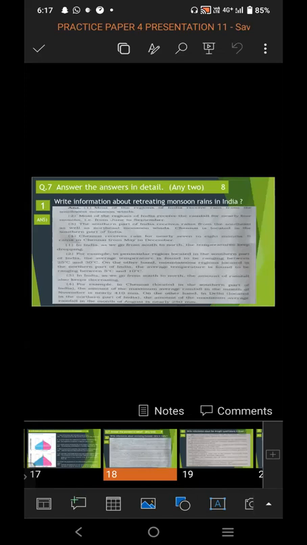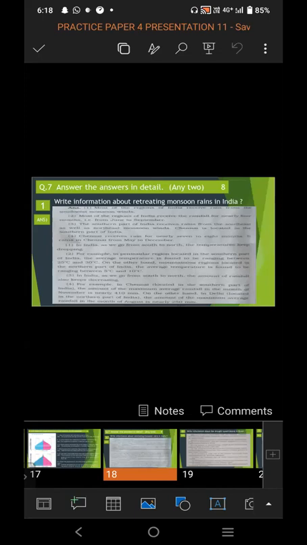So this is what you have to write for the retreating monsoon in India. The answer should be detailed yet brief. Every important point should be included in the answer. It should be related to the question. So in the brief answer, you should cover all the important points so that you will get full marks. So the question was, write information about retreating monsoon rains in India. And the detailed answer you have to write correctly, properly. If there is a need, you can write or draw diagrams also.